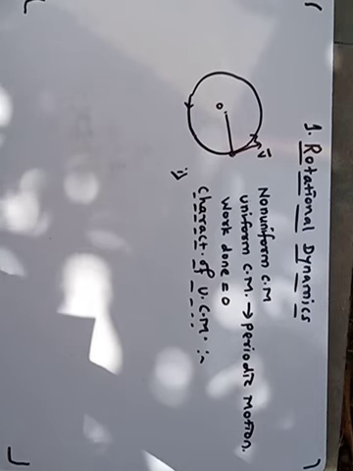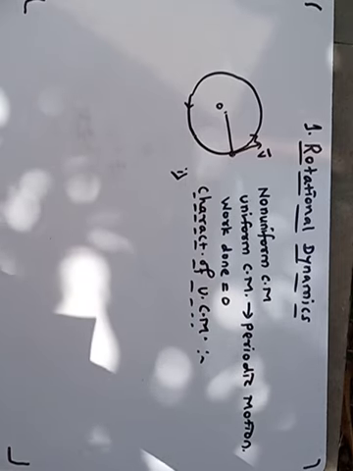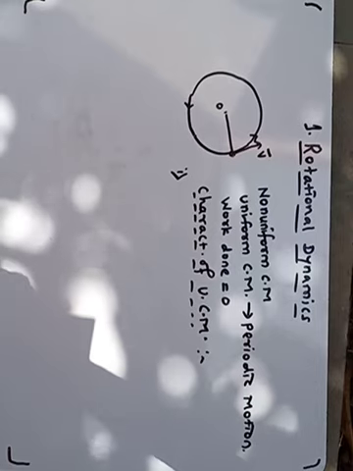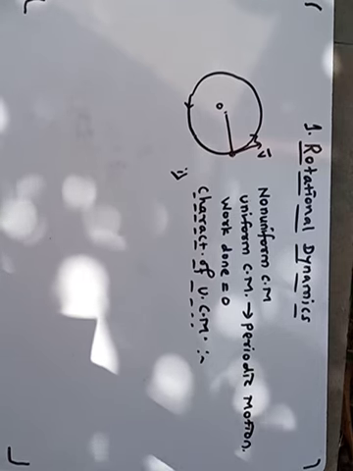That means the speed is constant but the direction of velocity continuously changes. So this motion we call a uniform circular motion. And during the motion the particle repeats its path along the same trajectory at equal intervals of time. So we consider it is also a periodic motion.